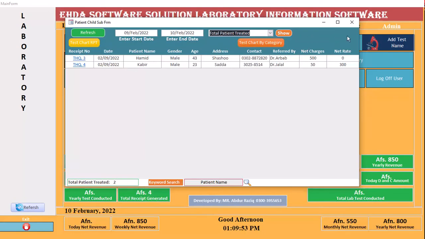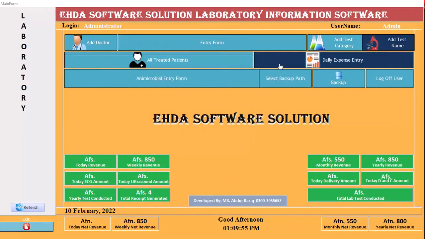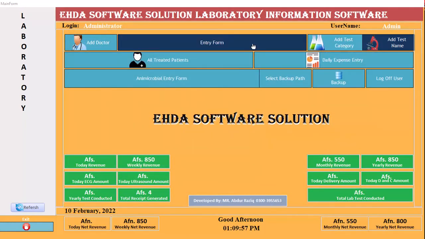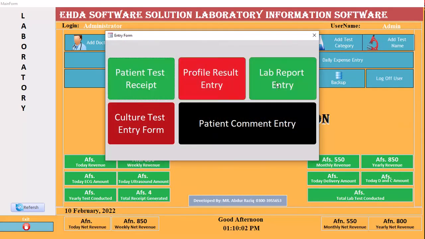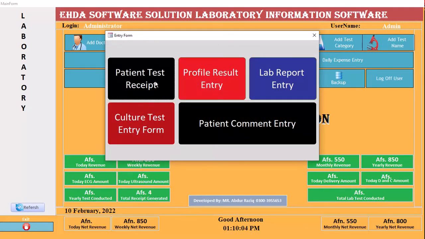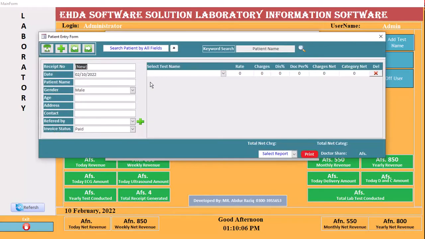Okay, you saw. After that you said to me to make a separate form. Okay, I also made a separate form entry. Okay, you can see here. Test patient here. Click here, click here, and you can see from there everything is going right.